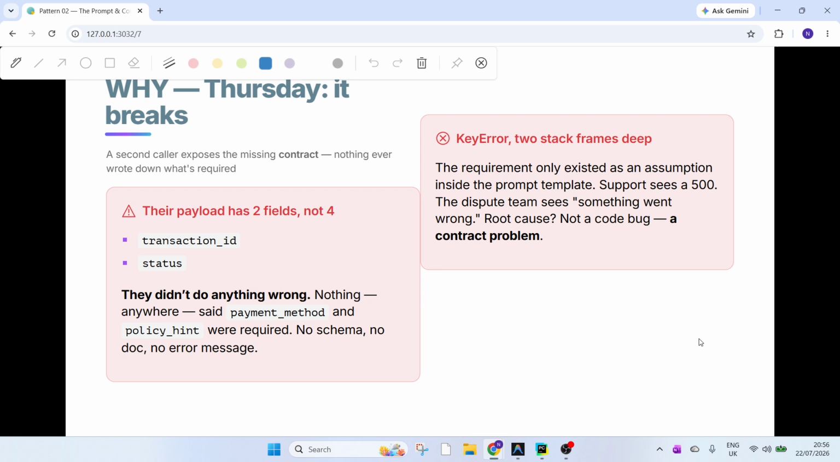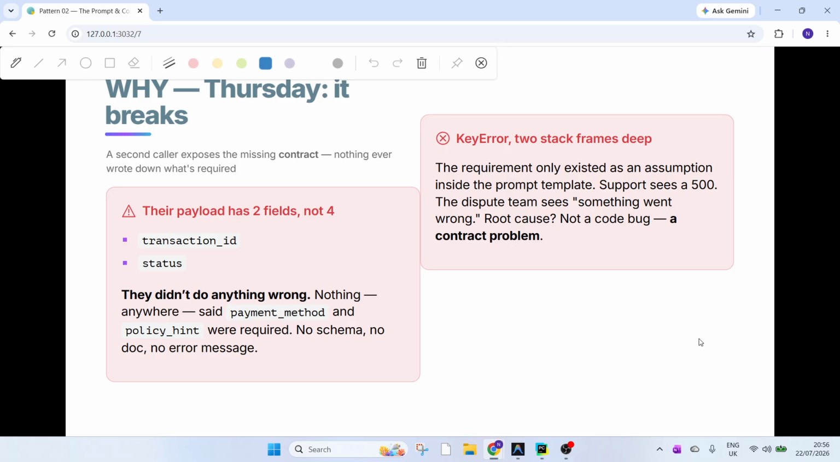Now, Thursday morning, the dispute team sees their assistant working great. They want it for dispute status too. Reasonably, right? So they wire it in. Their payload has two fields, and that's the problem. It contains only transaction ID and status, not four.